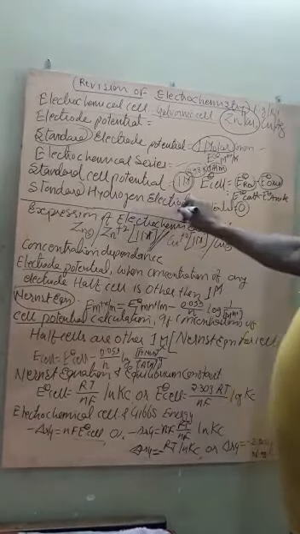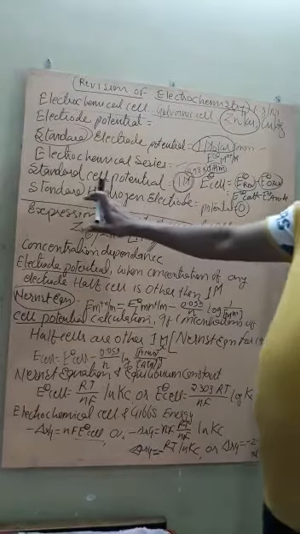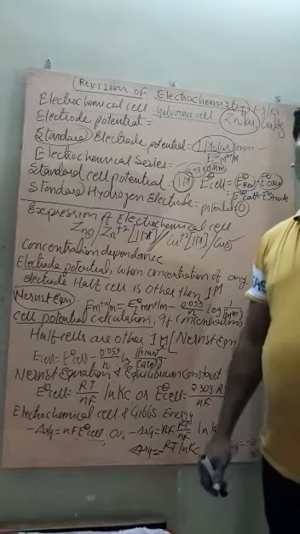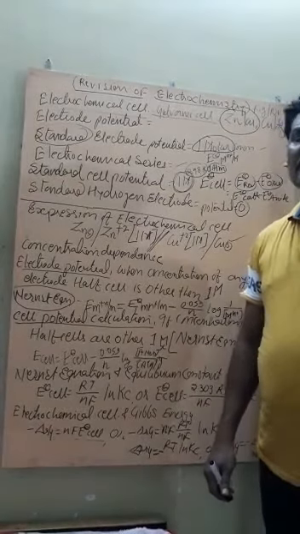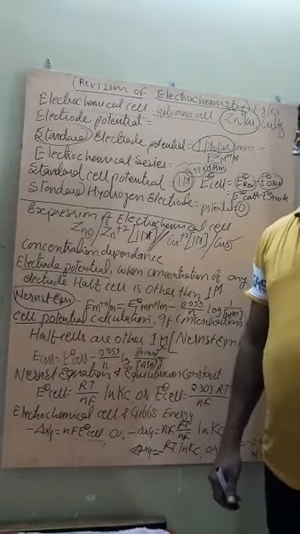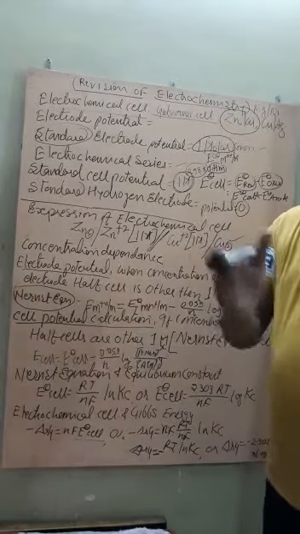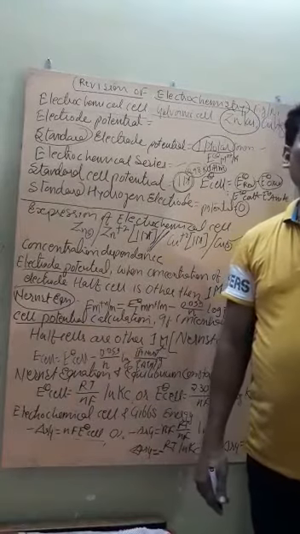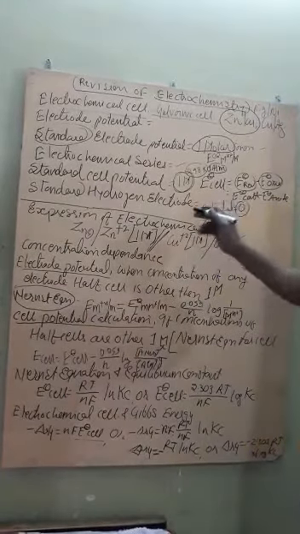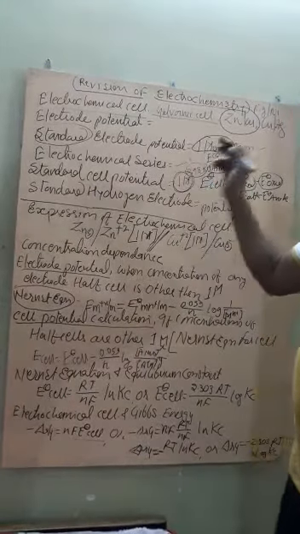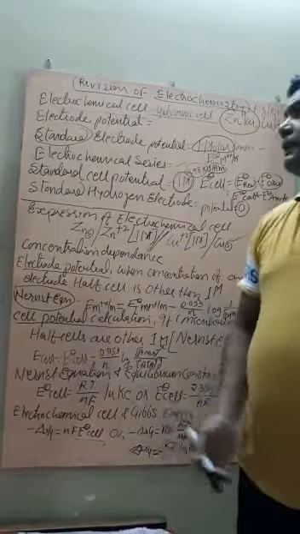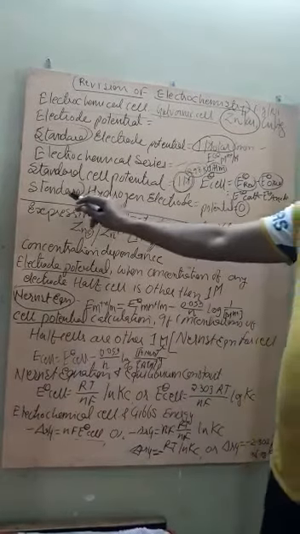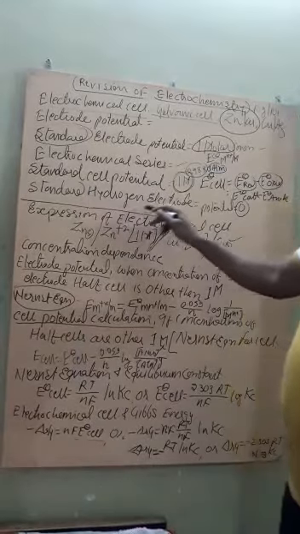Now the standard hydrogen electrode is considered a reference electrode. It is because it is not possible to find the standard electrode potential of any half cell until it is connected with another half cell. Then we can find the cell potential. So to find the electrode potential of any given half cell, it is connected with the reference electrode, which is the standard hydrogen electrode.